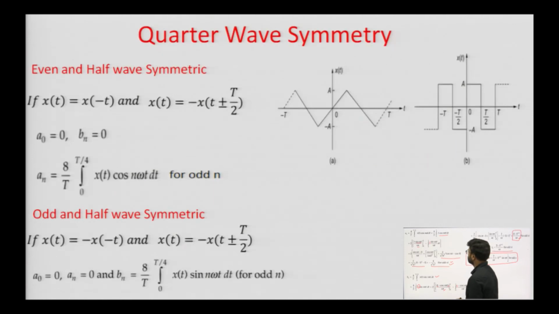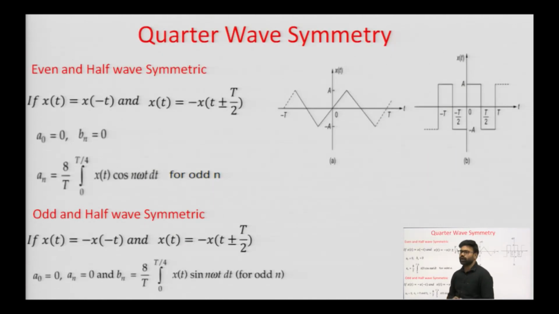So, next one is quarter wave symmetry. A function is said to be quarter wave symmetric if it satisfies the even symmetric condition and also satisfies the half wave condition, then it is said to be even and half wave symmetric, and then it is said to be quarter wave symmetric.